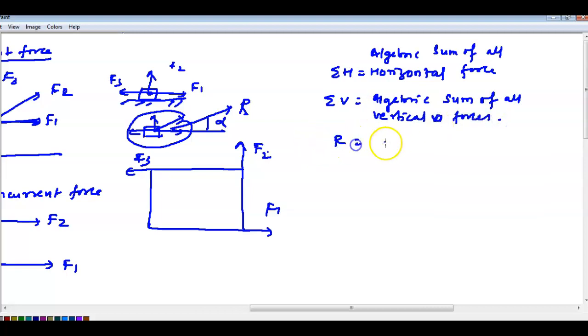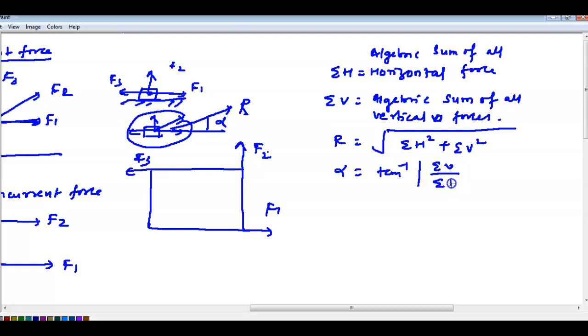And the resultant is the square root of horizontal square plus vertical square. Listen here first. Alpha is equal to tan inverse of vertical by horizontal. Okay, this is all you have to find. This is the same as the previous one you studied for coplanar concurrent forces. You have to find this also: vertical by horizontal.